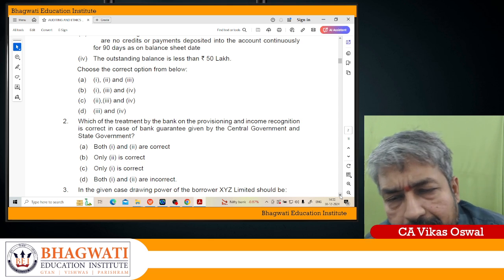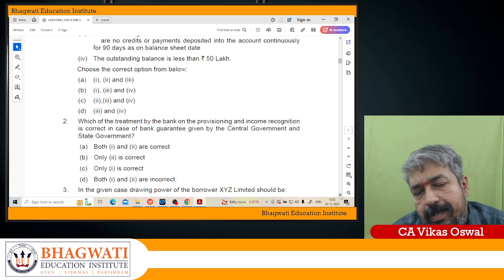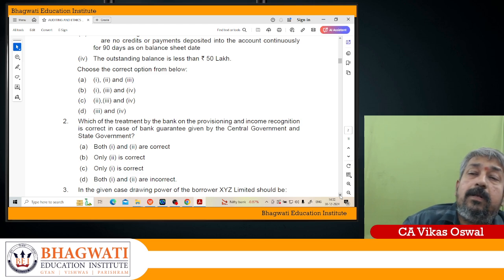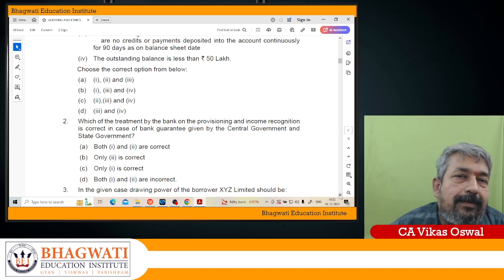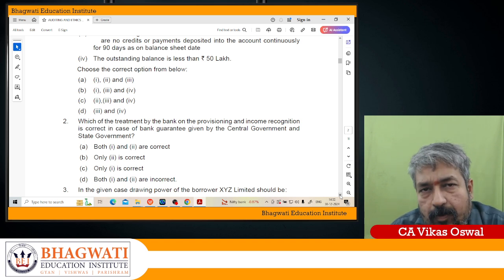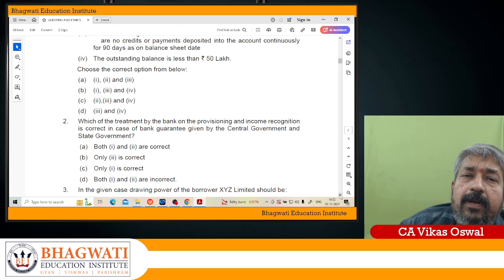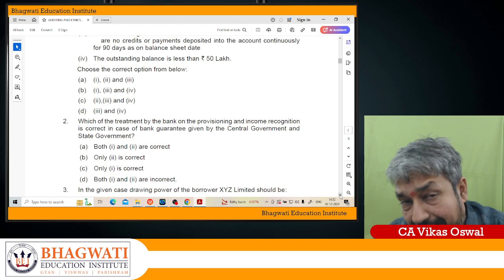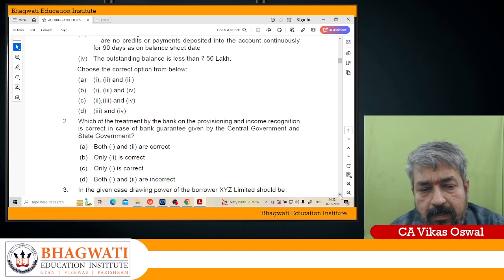State government guaranteed advances will be treated just like any other normal advances. So when the account becomes NPA, the state government advances, even though the guarantee is given by the state government, will still be treated as an NPA. But the same thing is not there for central government advances. Central government guaranteed advances are treated as a performing asset, a standard asset, and for income recognition purposes, they are treated as a non-performing asset.